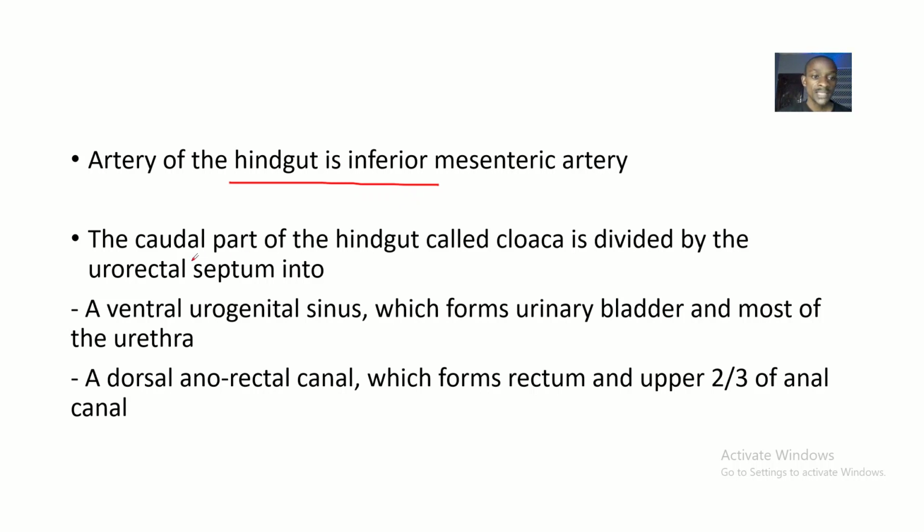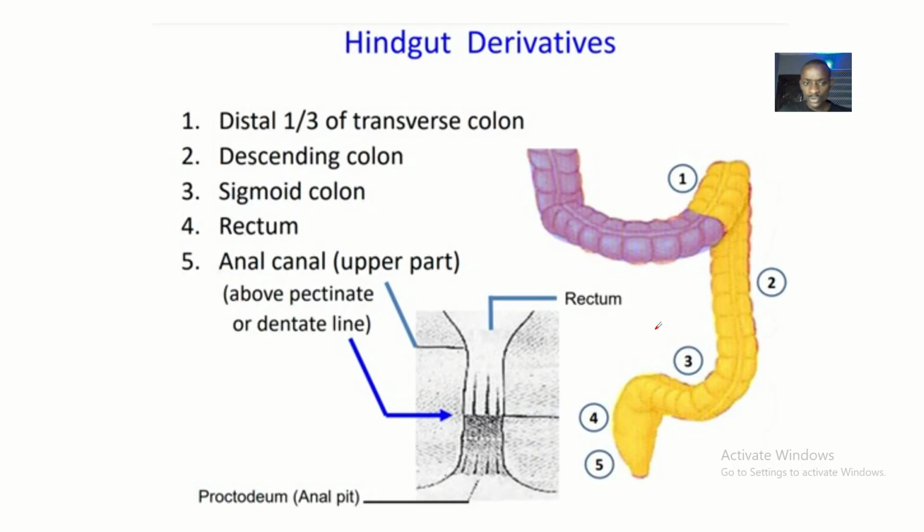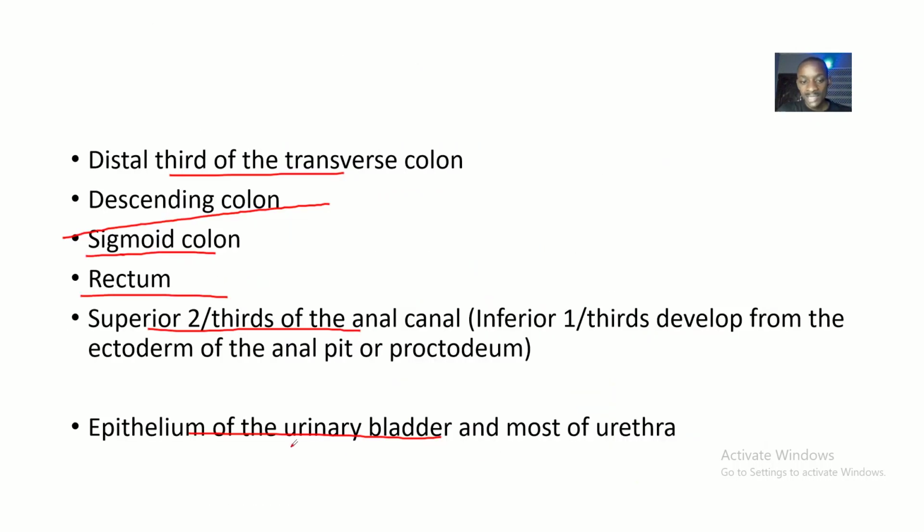So guys, the caudal part of the hindgut, called the cloaca, is divided by the urorectal septum into the ventral urogenital sinus and the dorsal anorectal canal. This is us just talking about the last point, where we said it forms the epithelium of the urinary bladder and most of the urethra.